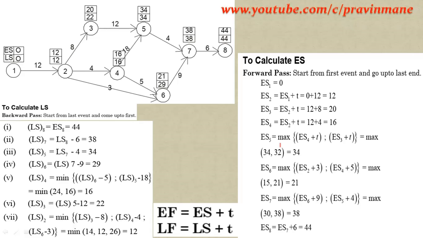Whenever you go for forward pass, you should take the maximum value among these, and whenever you go for backward pass, you should take the minimum value. If there are 2 values, you should take the minimum value among these 2. Then earliest finish, so you will get LS and ES. Then to calculate EF and LF, use these formulas.